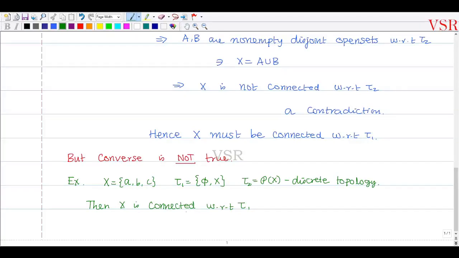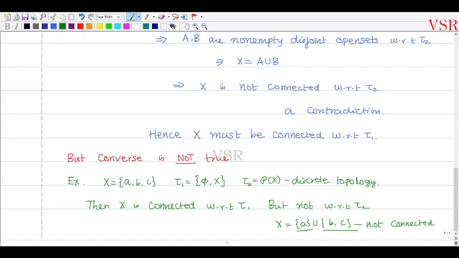So capital X is connected with respect to tau 1 but not with respect to tau 2. This capital X can be expressed as A union B comma C. These are open sets, non-empty, disjoint, so you can express X as a singleton A union B comma C. Therefore it is not connected. Okay, so that is a proof.